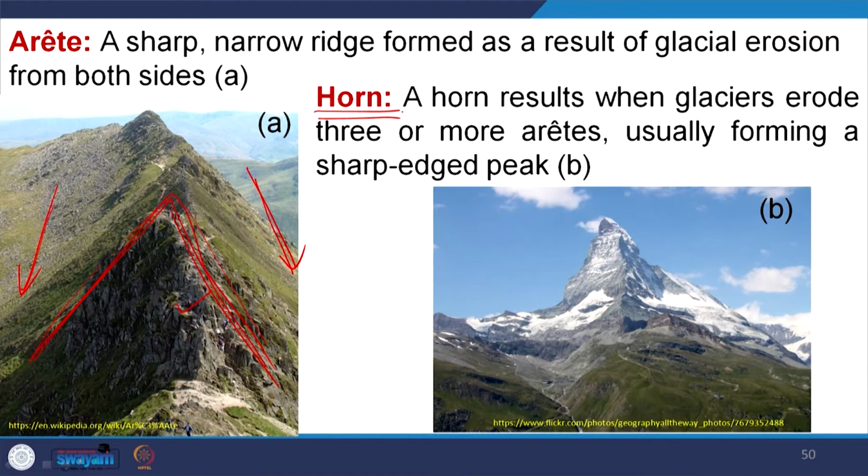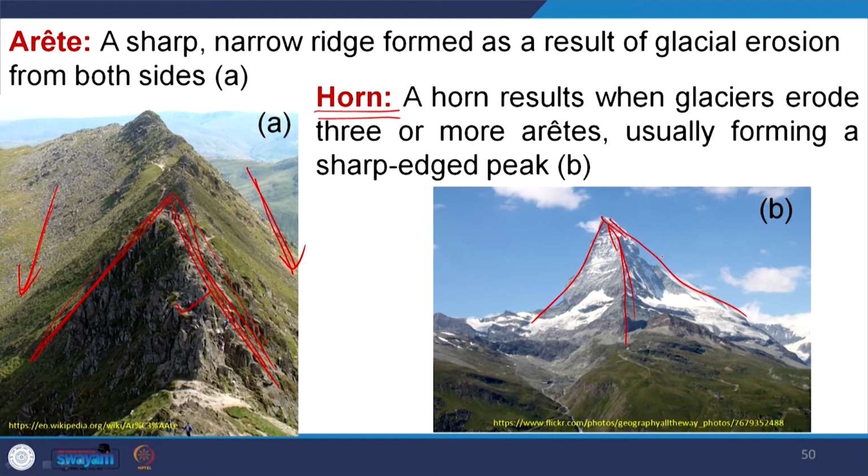For example, in this photograph you see, this is one arete, this is another arete, this is a third arete, and probably on that side there will be another arete. So, at least three aretes mixed together, interlinked together, form a particular type of erosional topography that is called a horn.